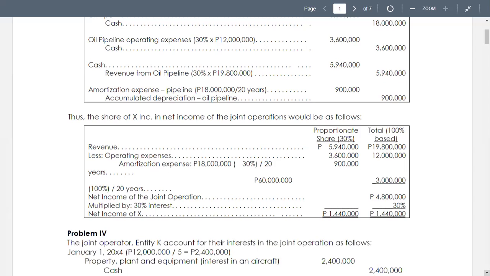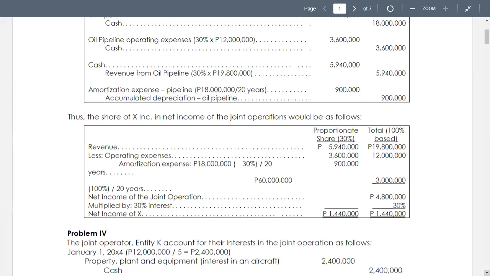And we now get 900,000 as the result of dividing the share of X, or his investment of 18 million, divided by 20 years. So it's supposed to be 900,000. Based on the total, the annual depreciation is 3 million. So we now get the total revenue.